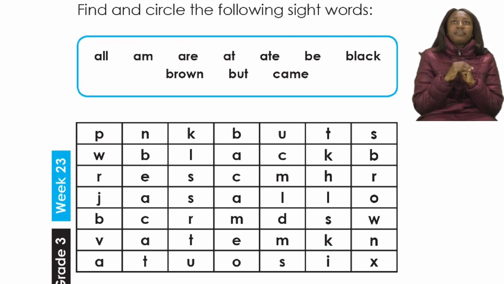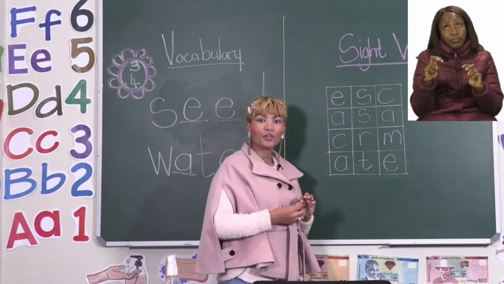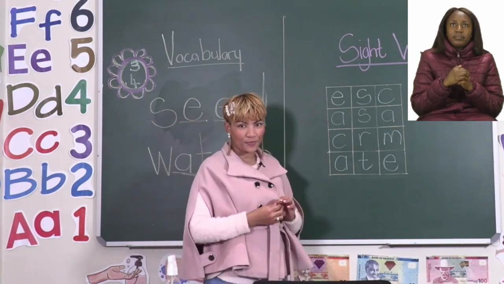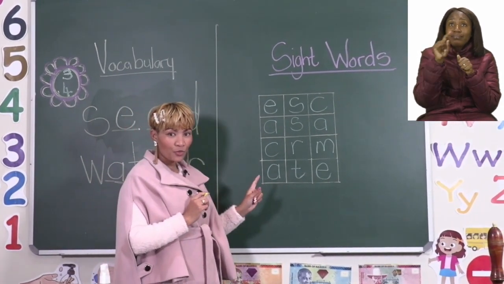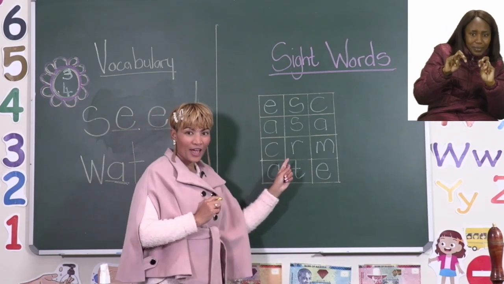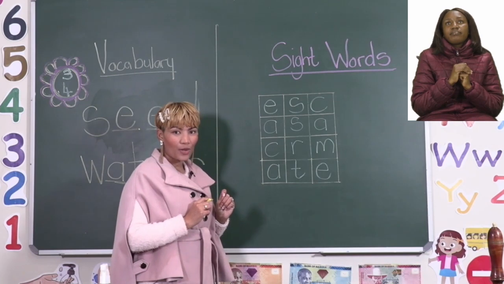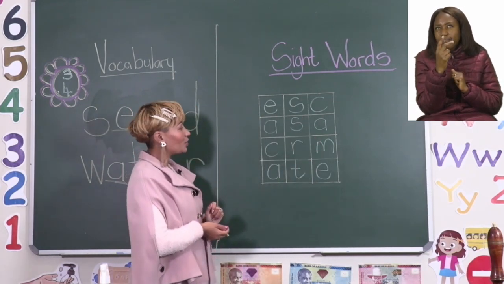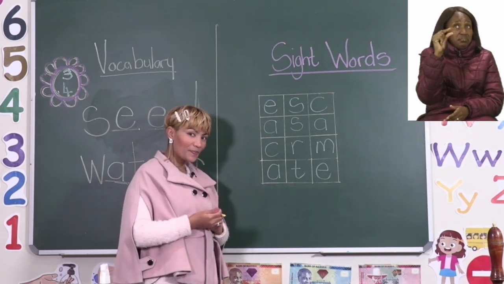Now, I have extracted a little piece of the crossword on the board, and you are going to help me to find some of the words given to you in the list. Okay, now remember grade 3s, they're asking us to find the words and we then have to circle the words. Okay, now if you take a look at this little block on the board, can you maybe find any of the words that you have in your list?